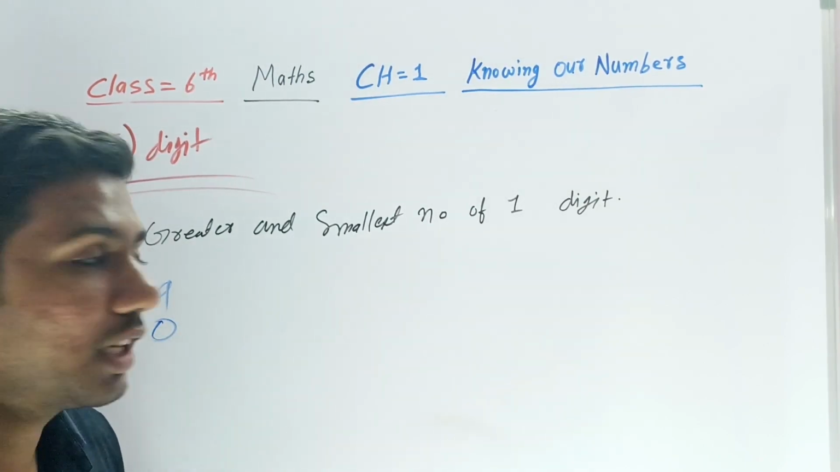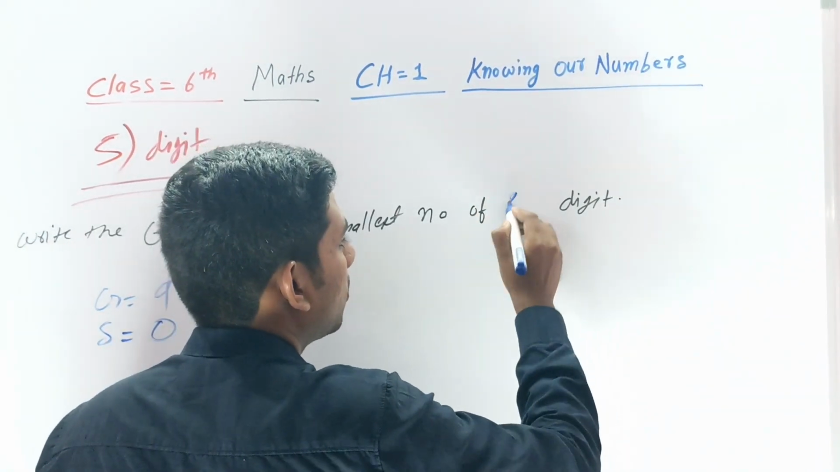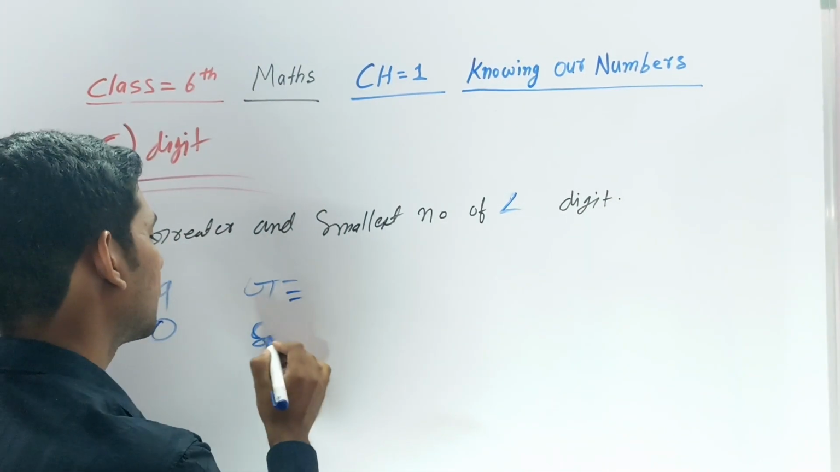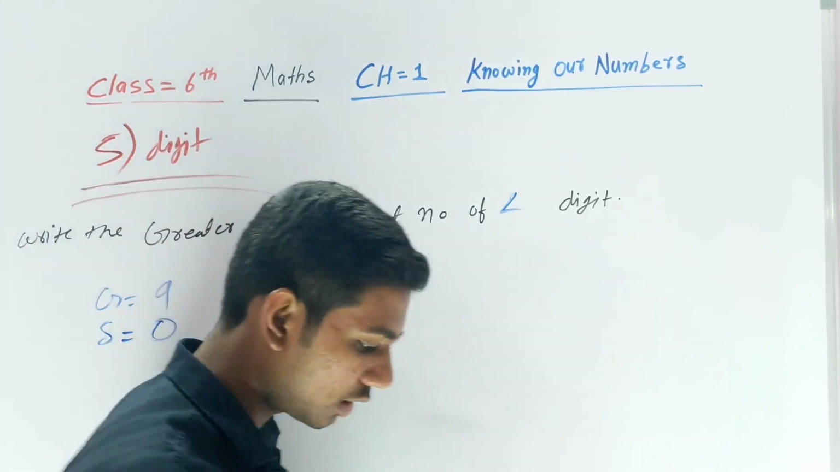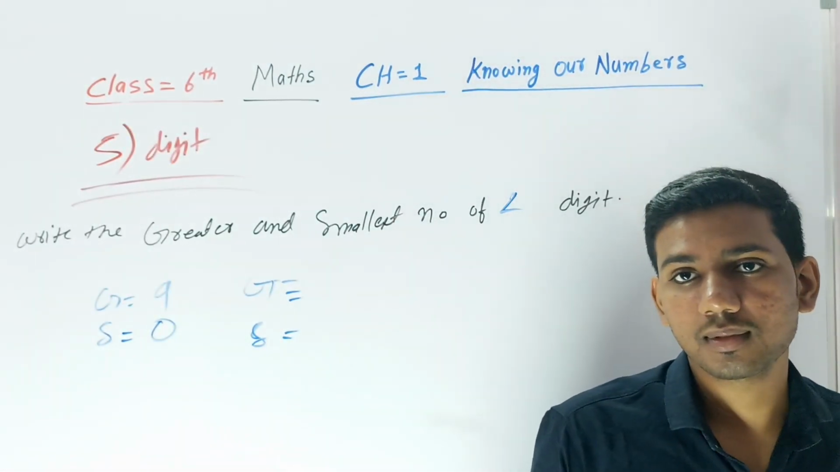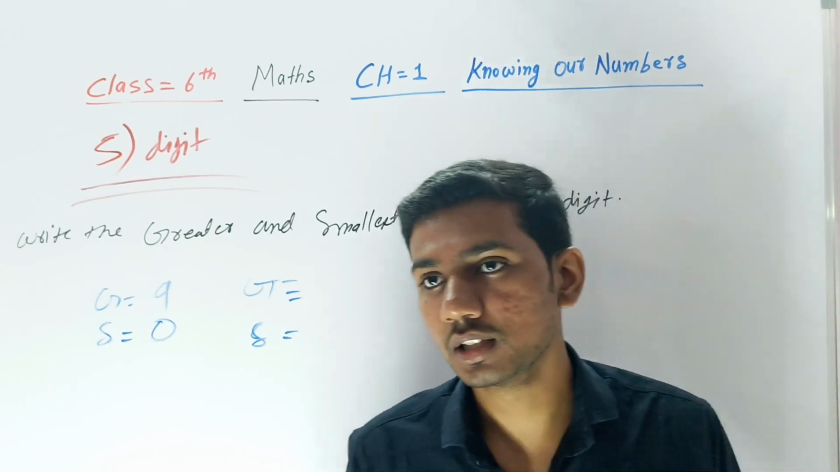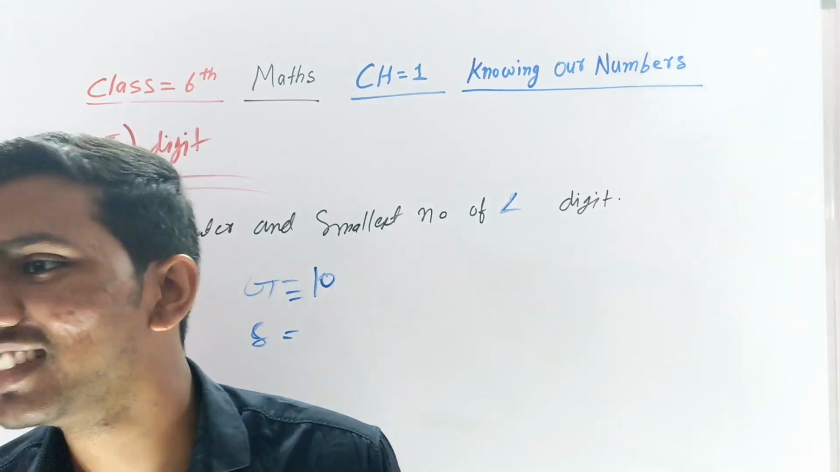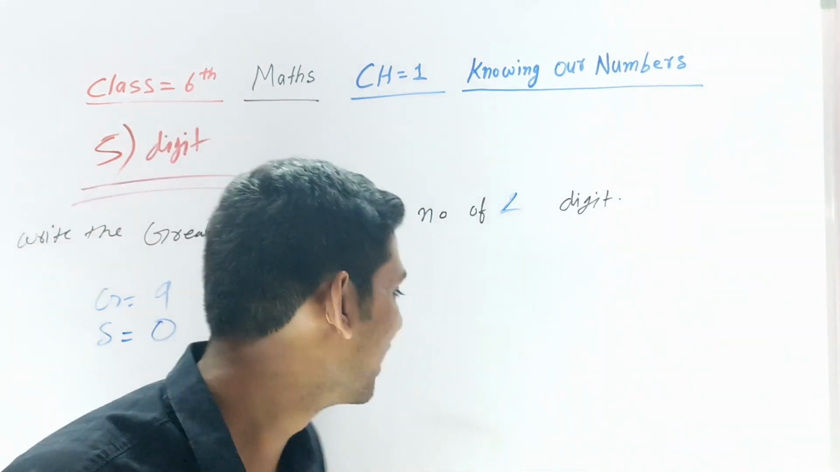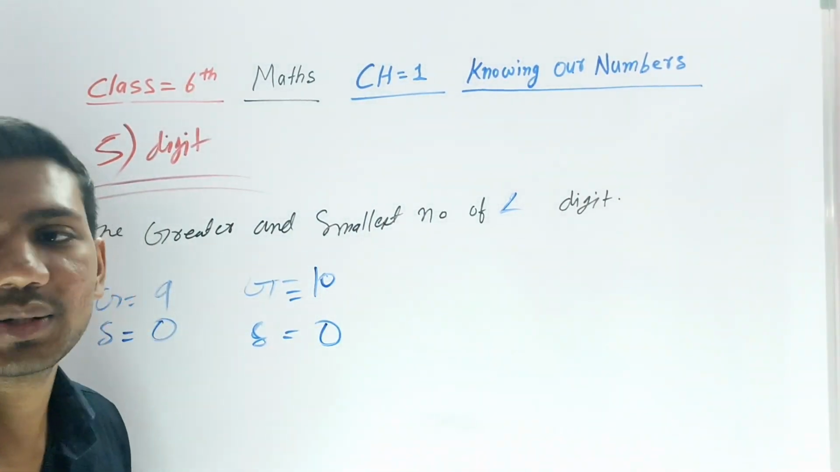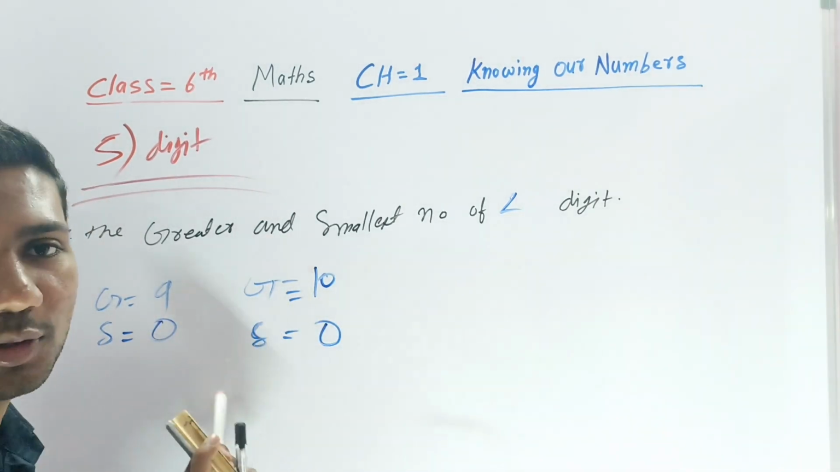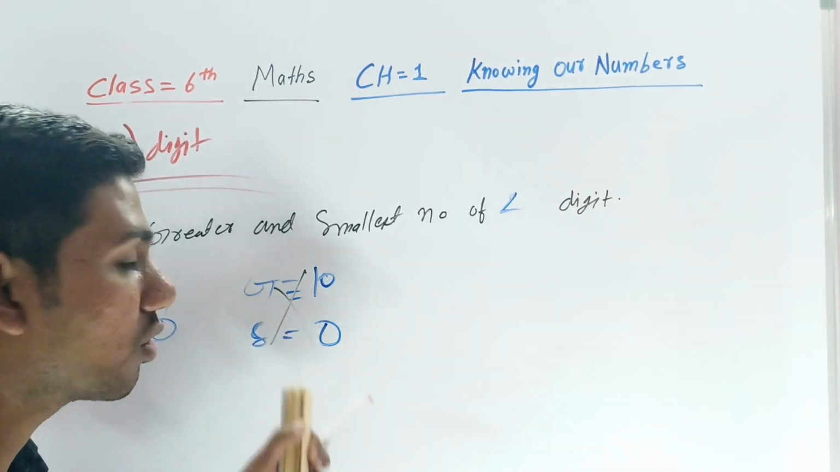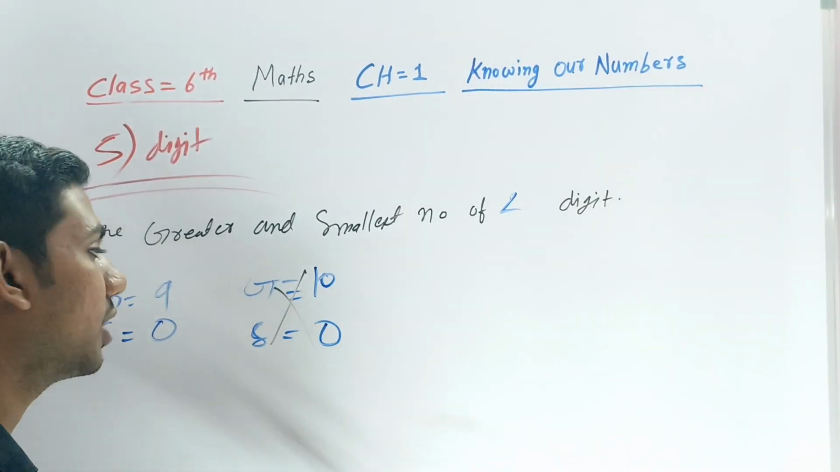Okay, now I'm asking you, what is the greatest number of two digits? Two digit greatest number? 10. The smallest number? 0. That is saying that the greatest number of two digits is 10 and the smallest number is 0. So listen, this is totally wrong. The two digit greatest number is not 10. Listen how it will be. I will explain to you.